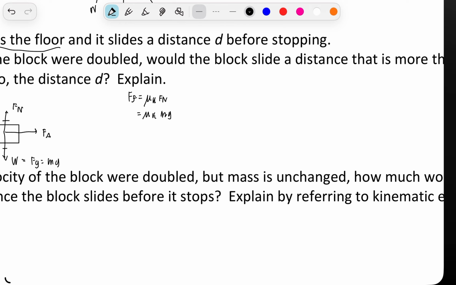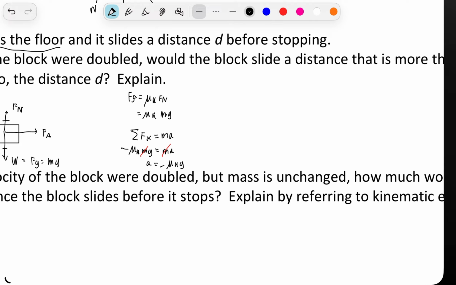So then we can use Newton's second law. Summation of the forces in the horizontal direction is going to equal the mass times acceleration. Negative mu k times mg, these are the forces in the x direction, and that's going to equal the mass times the acceleration. So we can cancel the mass here. Therefore, we just get that the acceleration is equal to negative mu k times gravity.